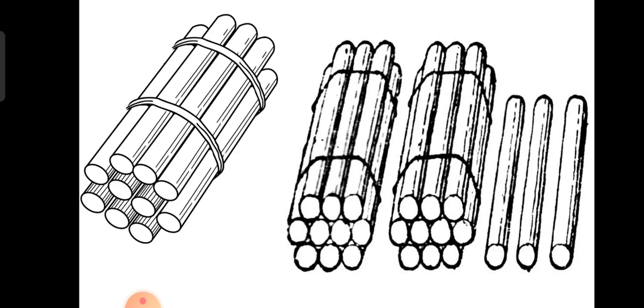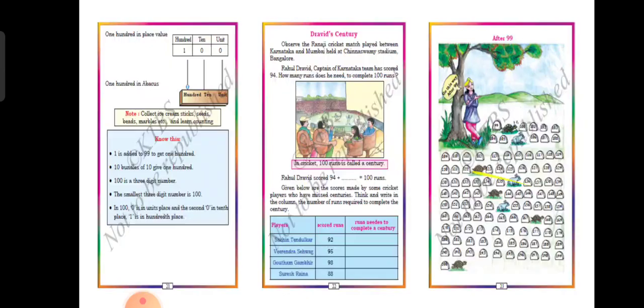Say for example, see, I have kept here 2 bundles of 10 and 3 extra sticks. That means how much? First picture is 10. This picture is 23. Very good. It is 23.